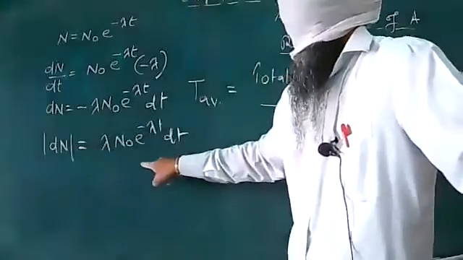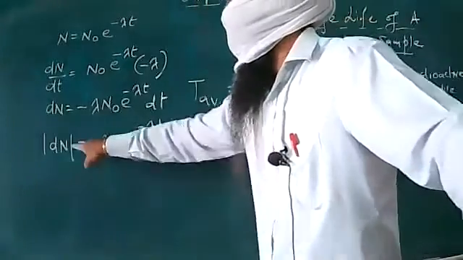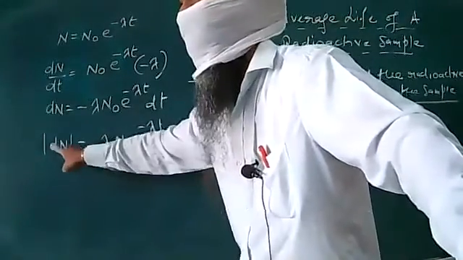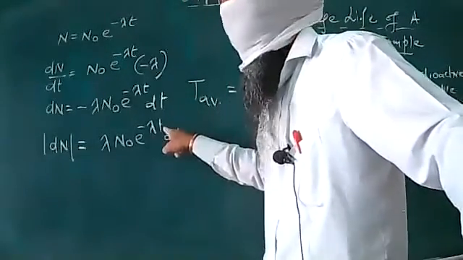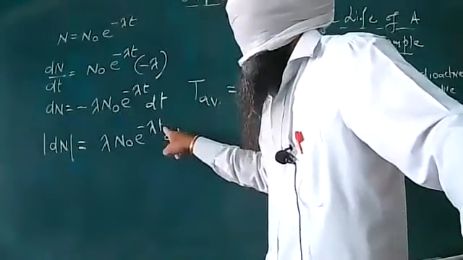This equation indicates that dN number of atoms before decaying lived for t years or t time.